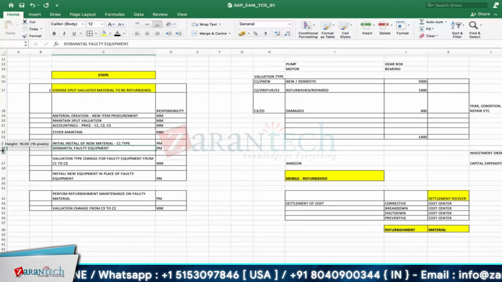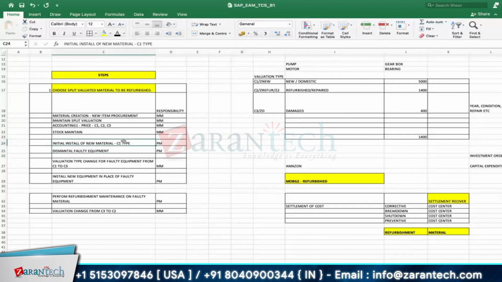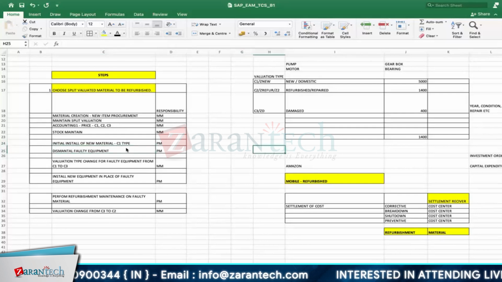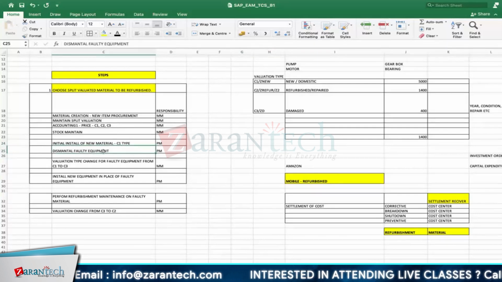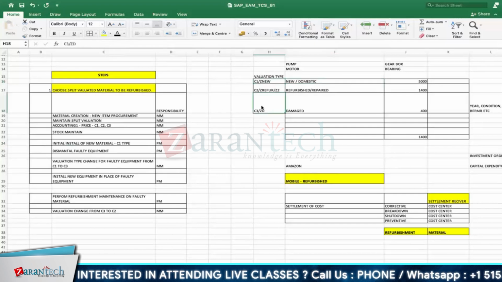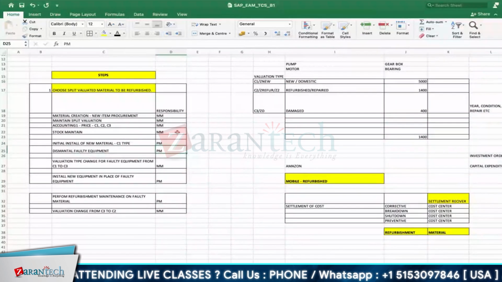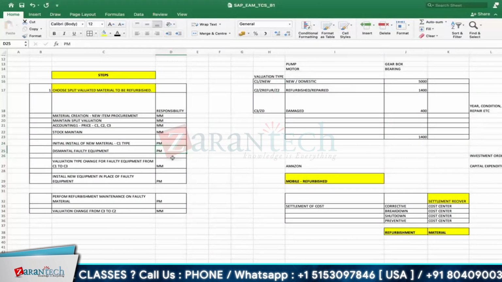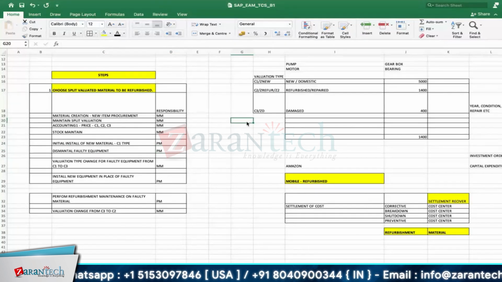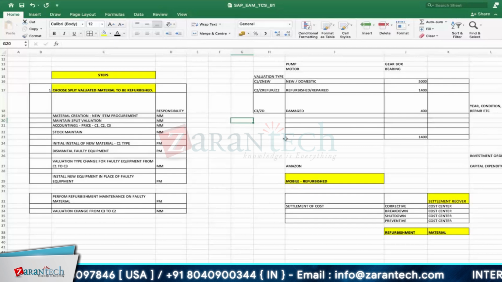Now once it is installed, it is in running condition. So during a breakdown, a malfunction occurs. Now we have to dismantle it, that faulty equipment. Now I have to change the valuation of it, from C1 to C3. This is again PM's job. I will tell that combined. So from here we will start. Everyone understood this overview concept? What we are doing, I will explain this.